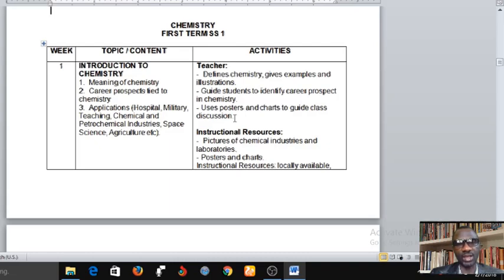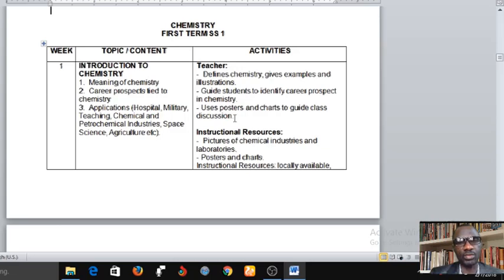So as you can see here, the first thing we're going to treat is Introduction to Chemistry, under week 1, and then you have topic and content. Under this we're going to learn the meaning of chemistry. It's important that you have an overview of what chemistry is. And then number 2 is career prospect tied to chemistry. This is also very important because if you know the career prospect associated with chemistry, it's going to help build your interest as you move on.